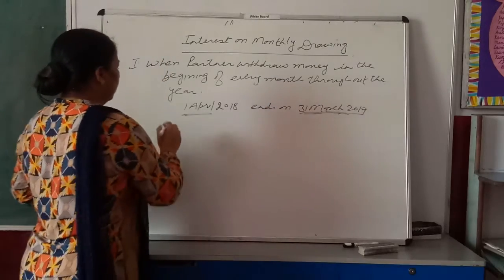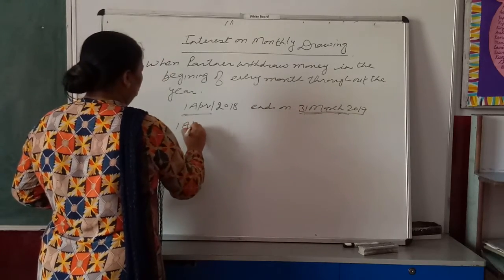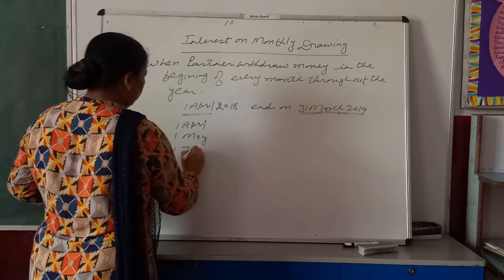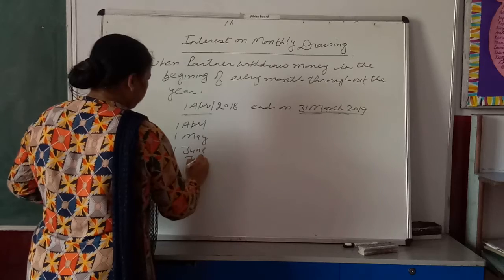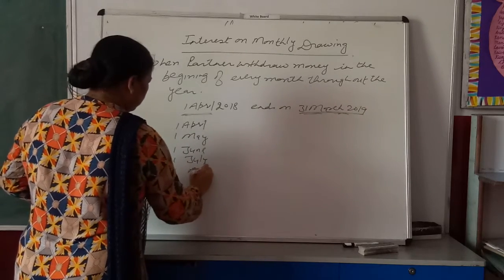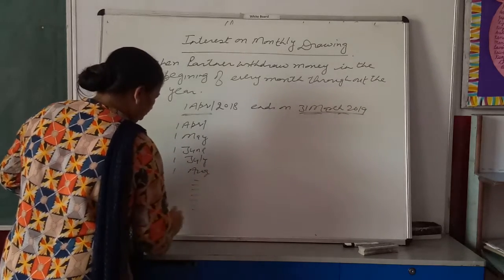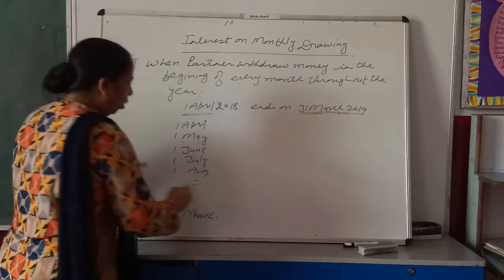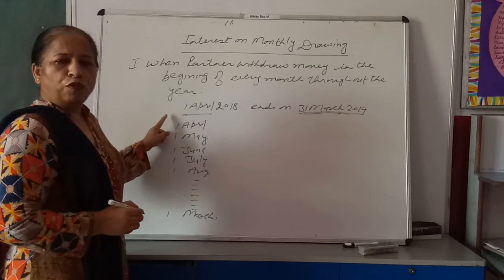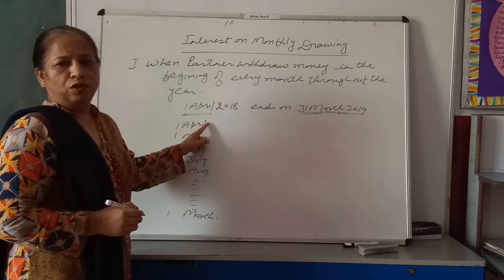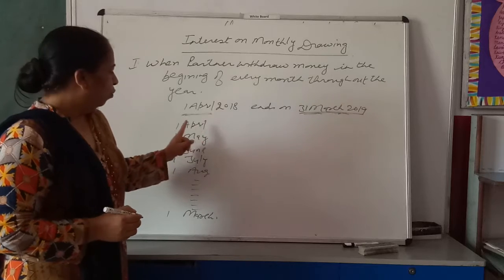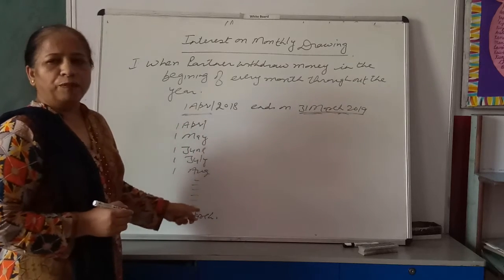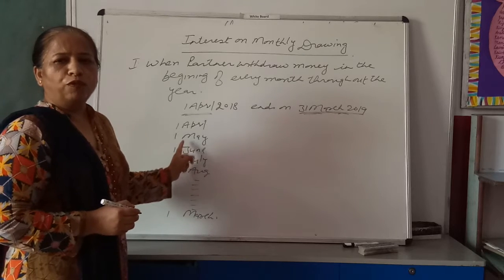That means a partner, first of all, withdraws money on 1st April, then 1st May, beginning of every month, 1st June, 1st July, 1st August, and so on, and 1st March. Throughout the year, he withdraws money on the 1st day of every month. 1st April, 1st May, 1st June, 1st July, throughout the year. The whole 12 months he withdraws money on the 1st day of every month.